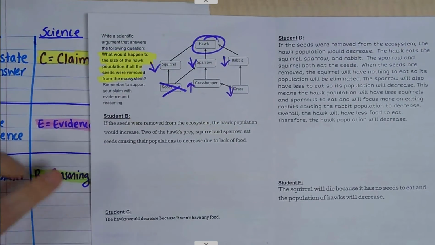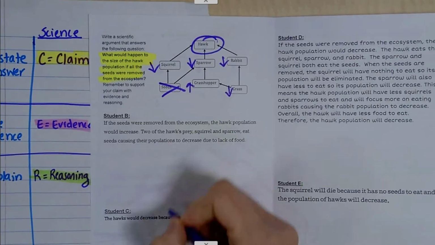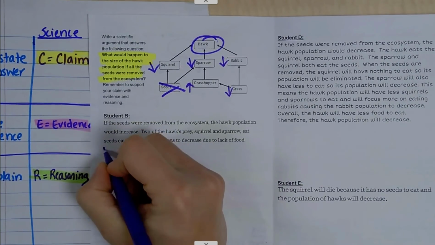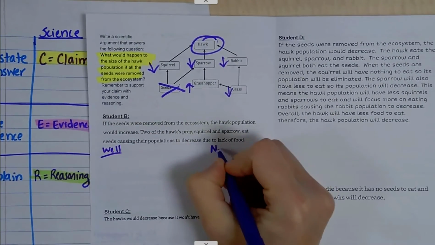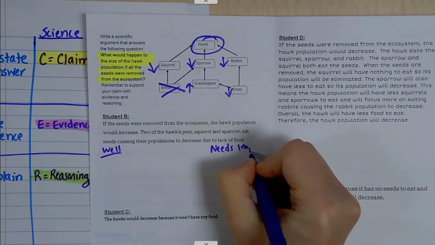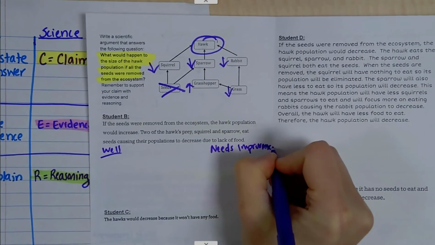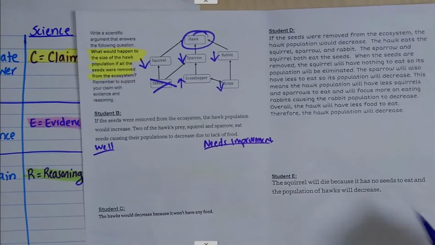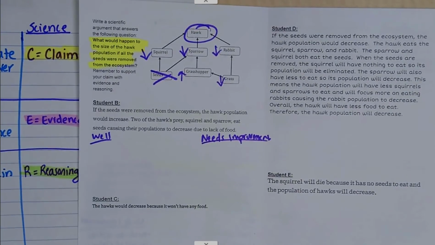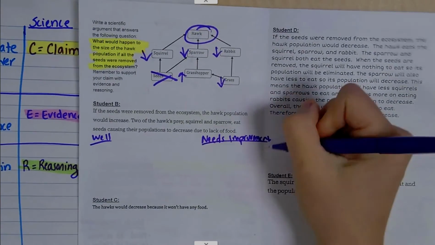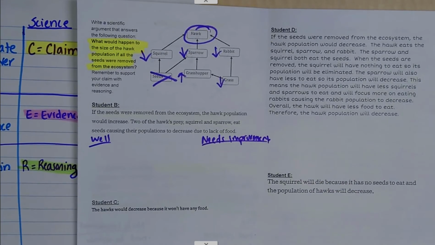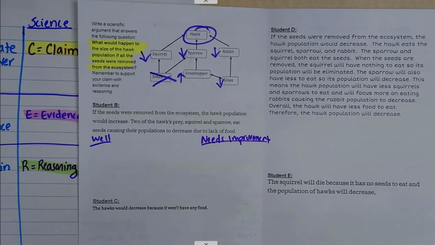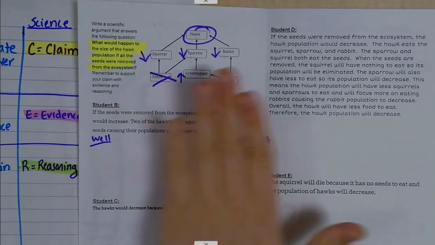They all answered it. I want you to figure out for each one, what did they do well, what needs improvement. And you're going to do that for each student. And these are actual students, not last year, but like the year before and the year before that. But I just didn't use their writing because some people's handwriting's less than desirable. So you're going to go ahead and do that.